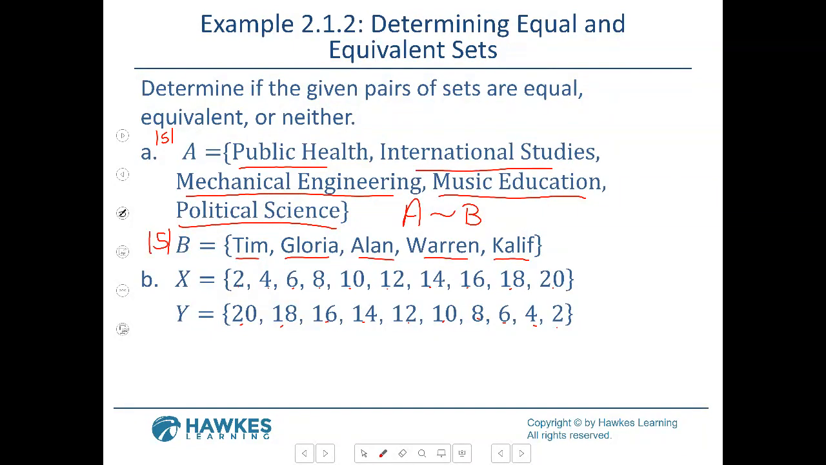Now, are these numbers the same? Yeah, I think they are. Like this is a 2, but they're all mixed around, right? So this would be equal and what? Equivalent. Yes. So we can say A is equal to B and A is equivalent to B, because they contain the same elements, and the quantities are the same. The cardinality is the same.